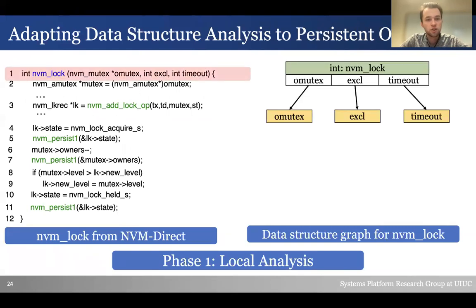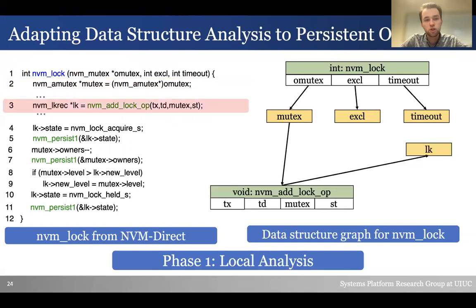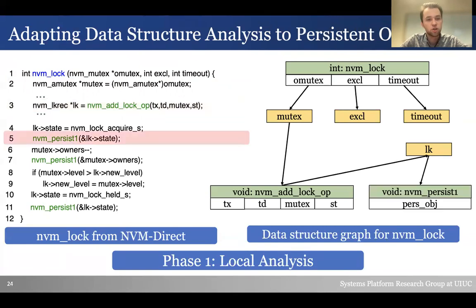First, for the function call itself, we add a node for the function call and all of its arguments. On line 2, we see that mutex and omutex alias, therefore we can update the node accordingly. On the function called NVM add lockup, we can add the corresponding node and its return value. On the function call for NVM persist, we can add a node for that and update the corresponding arguments that are used in the function calls. This will be the result of the data structure graph at the end of phase 1.